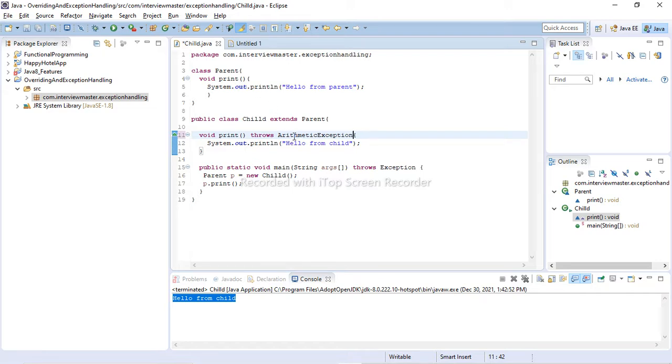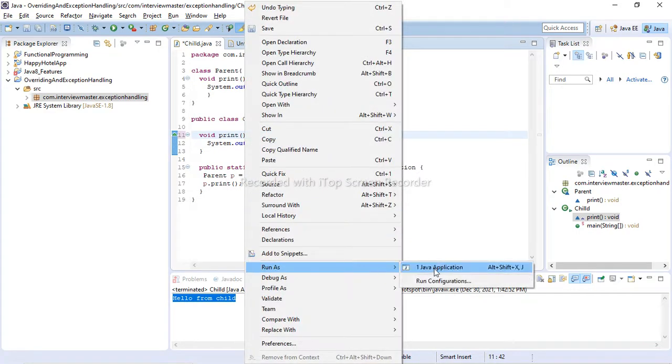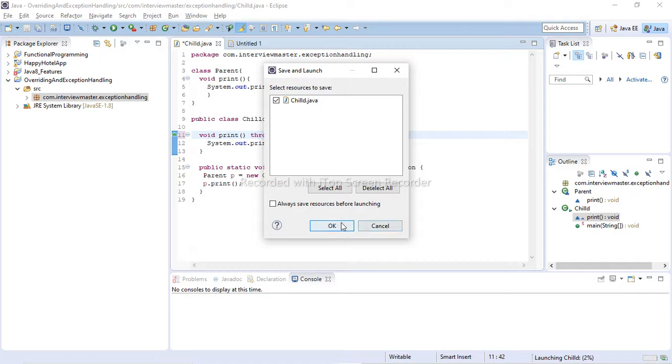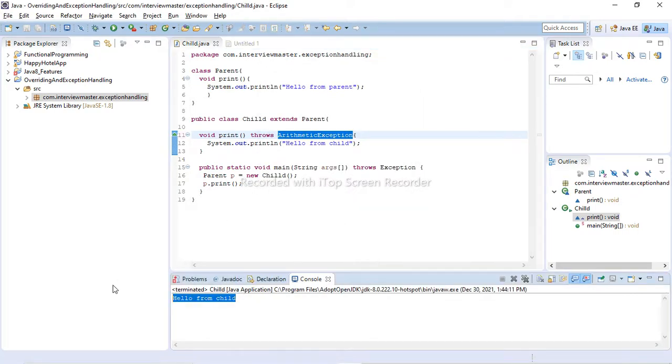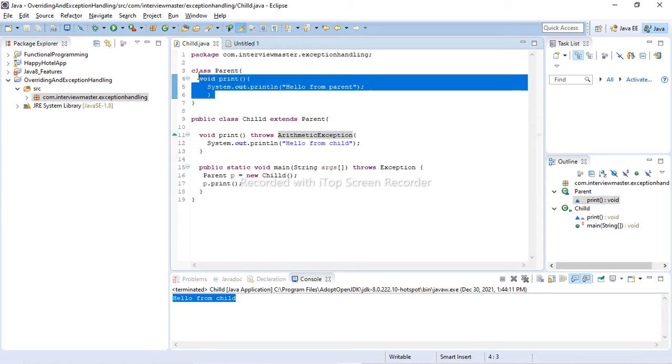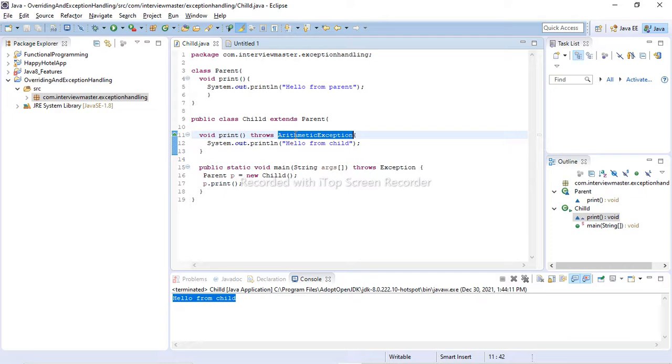As you can see, the compiler allows us to throw the runtime exception, and if we run it, it also allows us to run the program. So our first rule says if the parent method is not throwing any exception, we can throw an unchecked or runtime exception, but we cannot throw a checked exception.